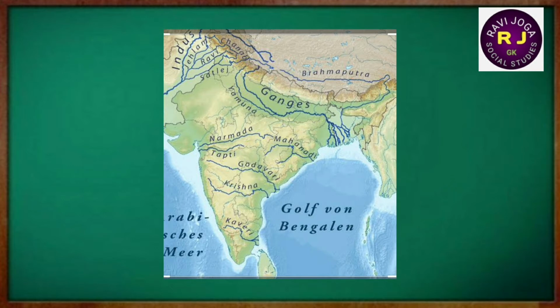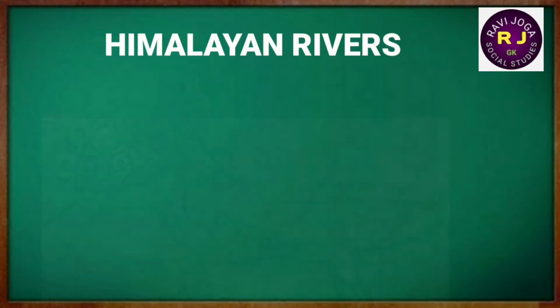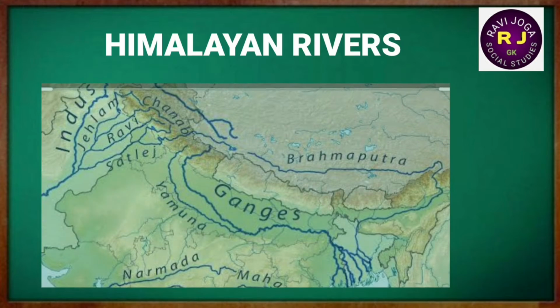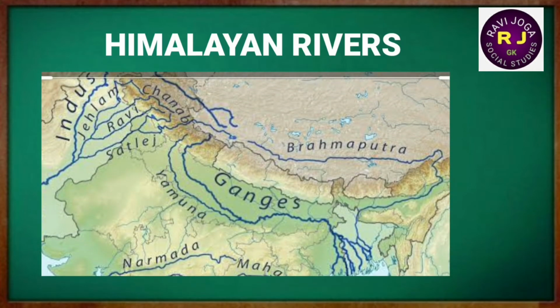Based on its origin, the drainage system in India is divided into two categories. One is the Himalayan rivers, 2. The peninsular rivers. The Himalayan rivers belong to the three principal systems: the Indus, the Ganga, and the Brahmaputra.